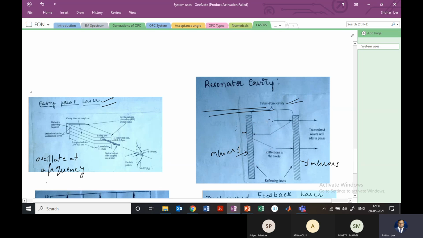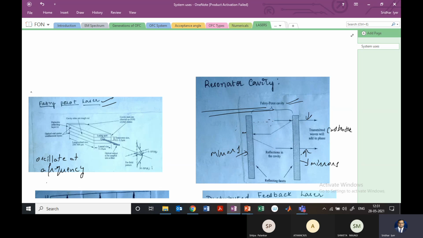So you can see that light which originates is just going to be amplified again and again, right? And the light which comes out, these two arrows here, the light which is let out from these mirrors, is going to add in phase. That means this will be constructive interference. There will also be destructive interference, but we are really not interested in that kind of interference.